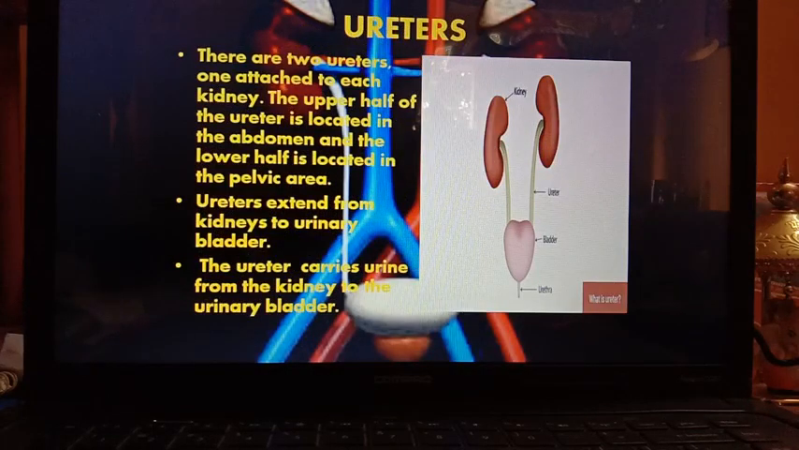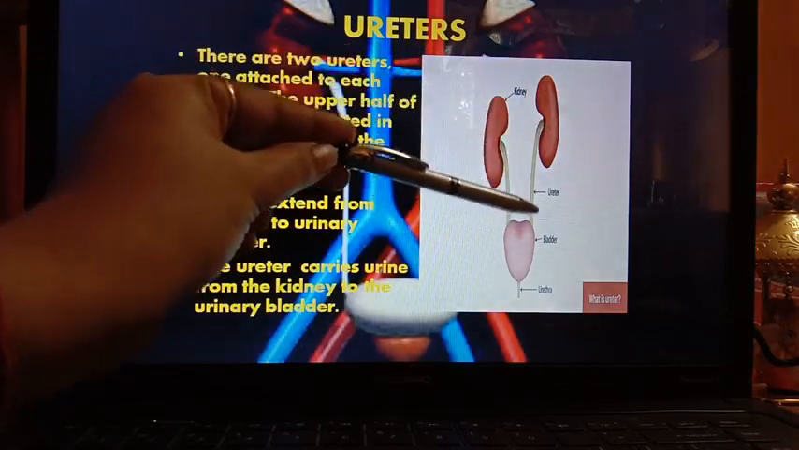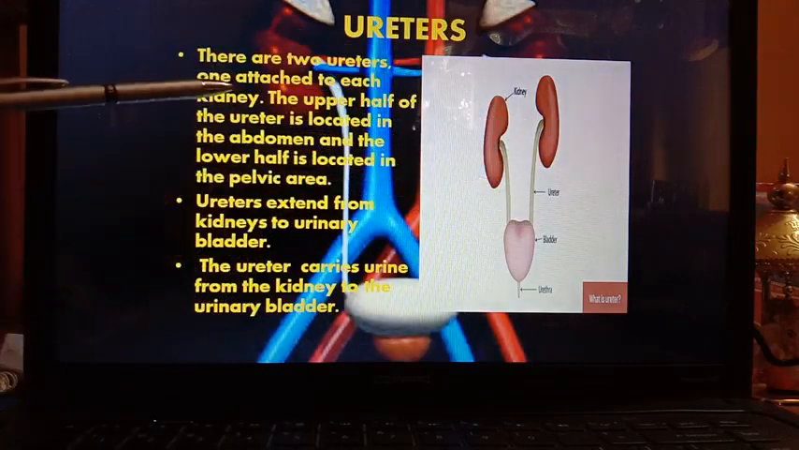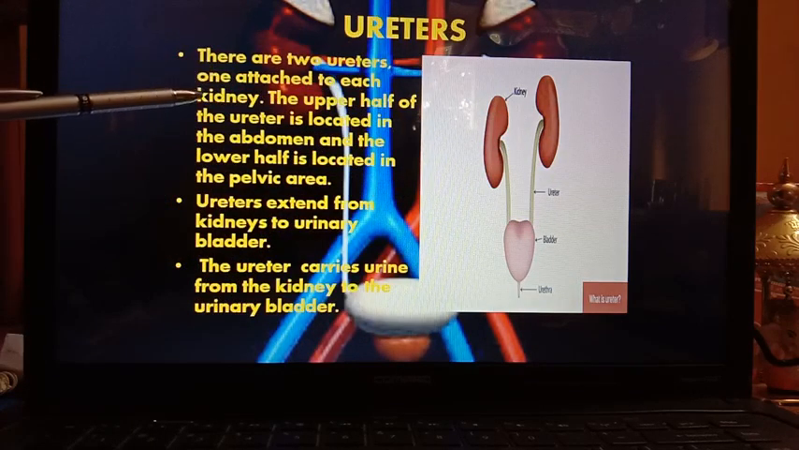Next part of the human excretory system is ureter. So there are two ureters you can see here. From each kidney, one ureter is coming out. So there are two ureters, one attached to each kidney.